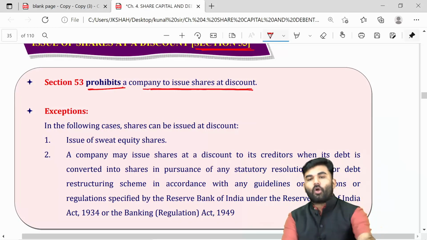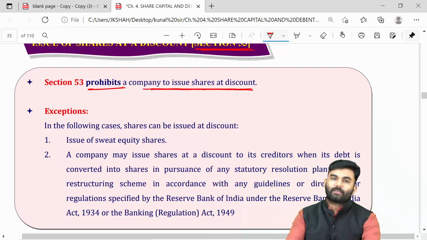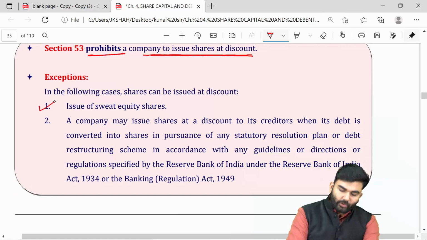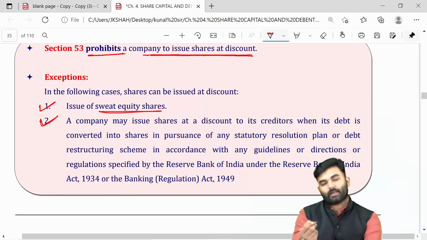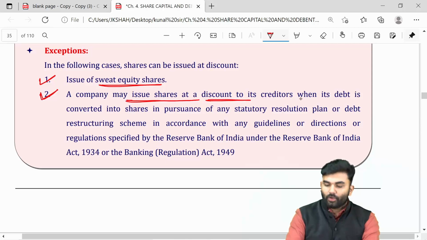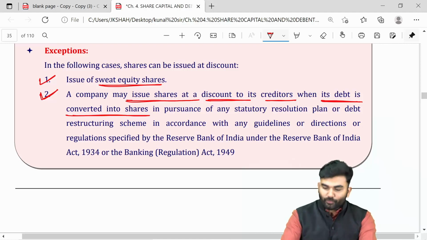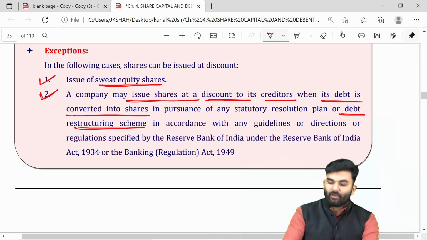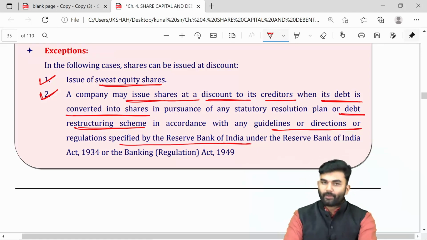A company is not allowed to issue shares at discount. However, the following two are the exceptional cases. In case of sweat equity shares, a company is allowed to issue shares at discount, or the company is issuing shares at discount to its creditors, wherein the company is going to convert the debt into shares as per the debt restructuring scheme which has been made as per the directions or regulations specified by RBI.